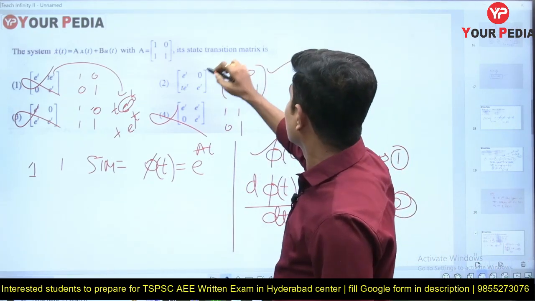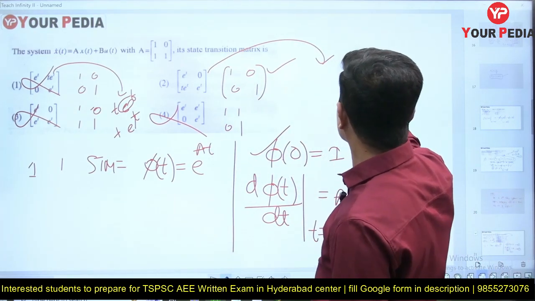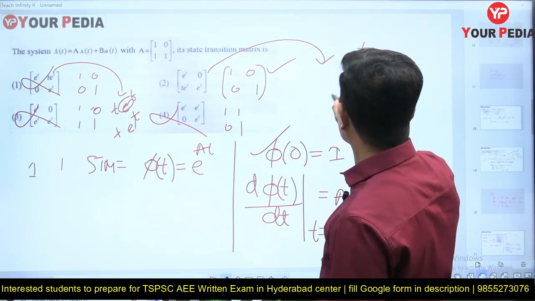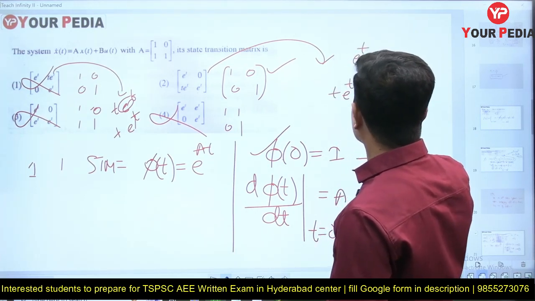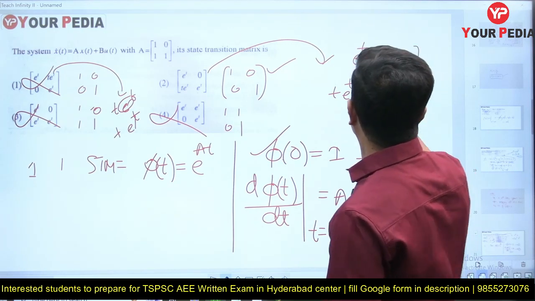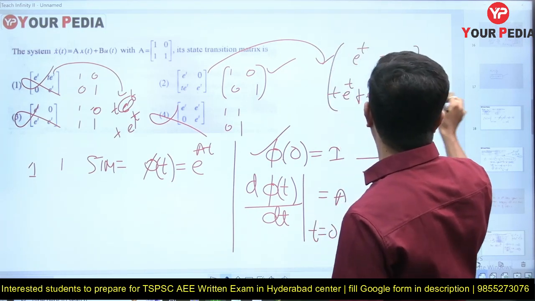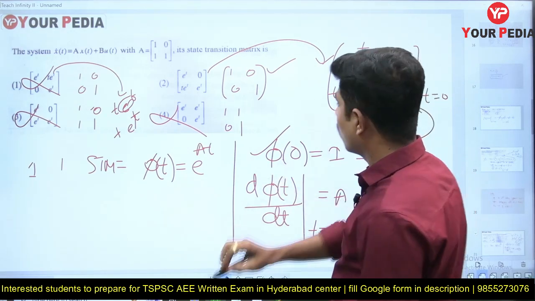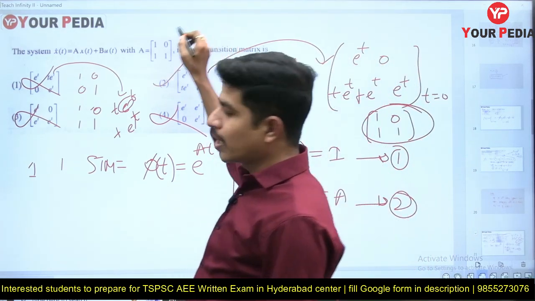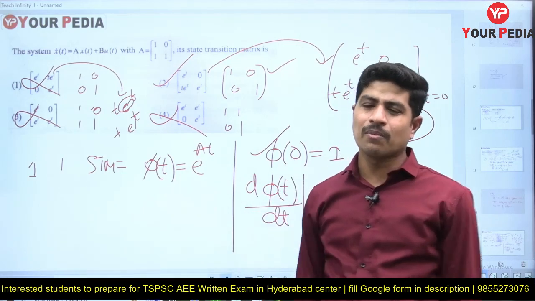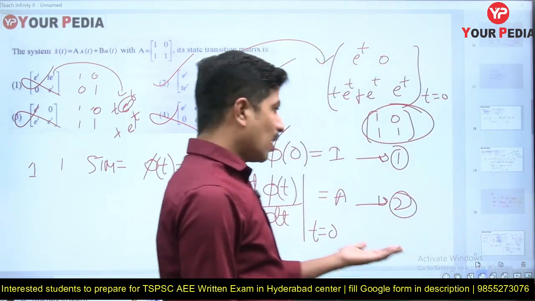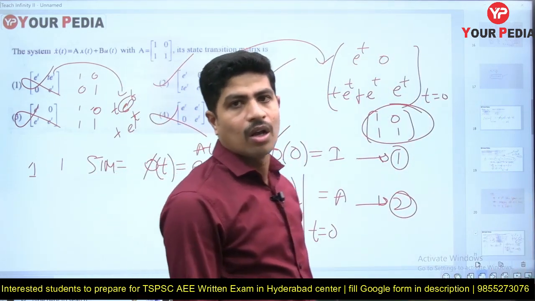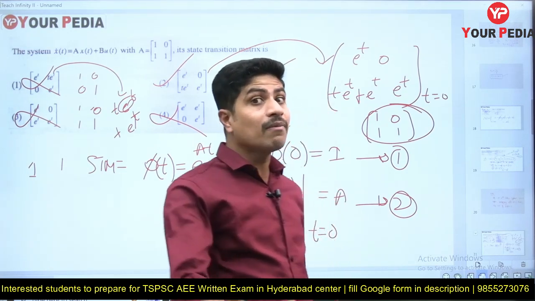The first condition is satisfied. Second condition, take the derivative. This is e power t, this is 0, and this is t into e power t plus e power t, e power t. Now if I put t equal to 0 in this one, I get 1 0 1 1. So option 2 is absolutely correct. No pen and paper is required for this one. If you are good at calculations and simple derivatives, you can solve it very easily and your time will be saved.